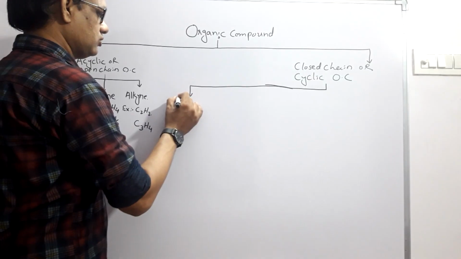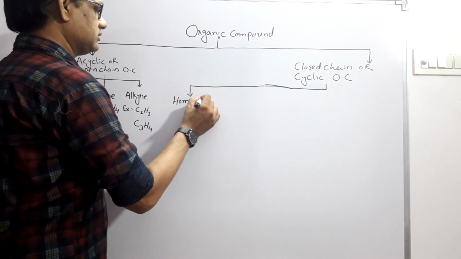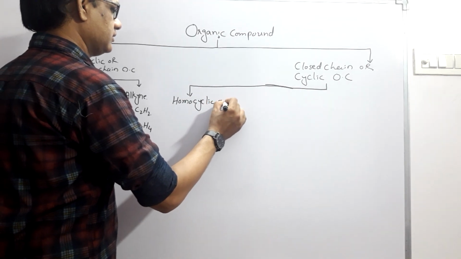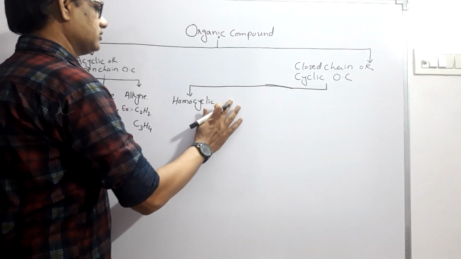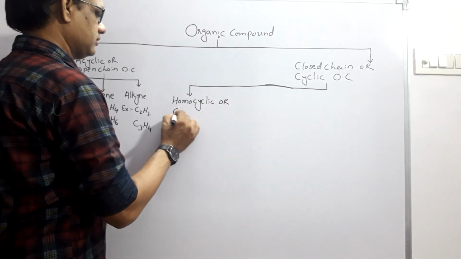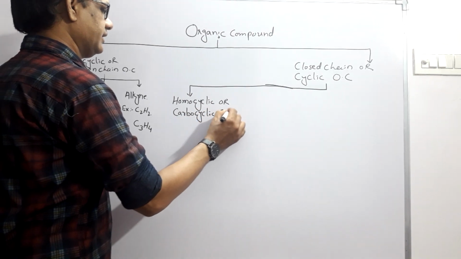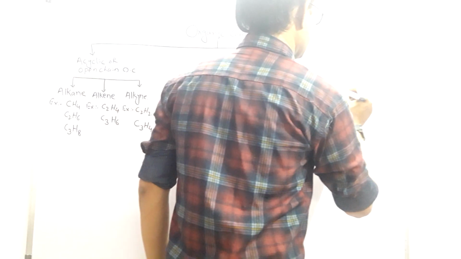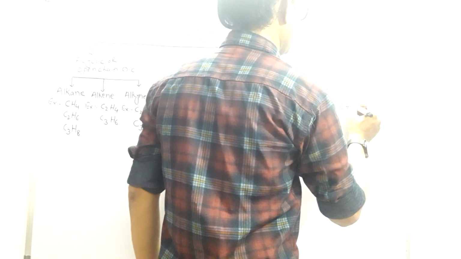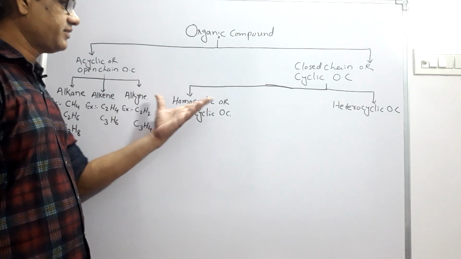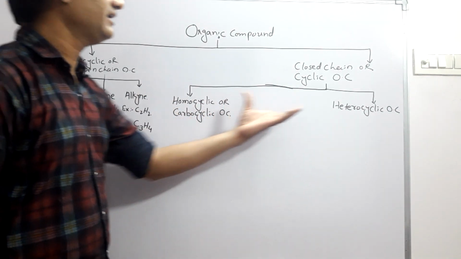One is homocyclic organic compound, also called carbocyclic organic compound, and another one is heterocyclic organic compound.